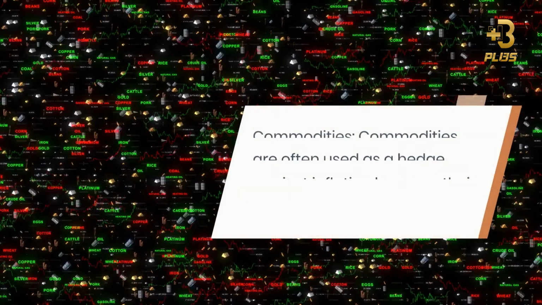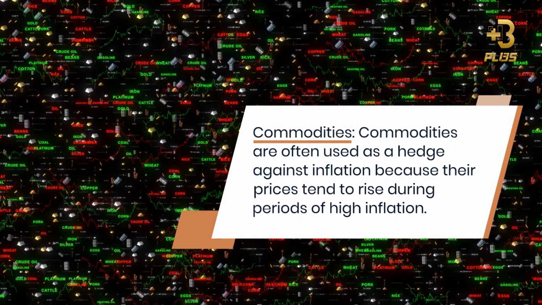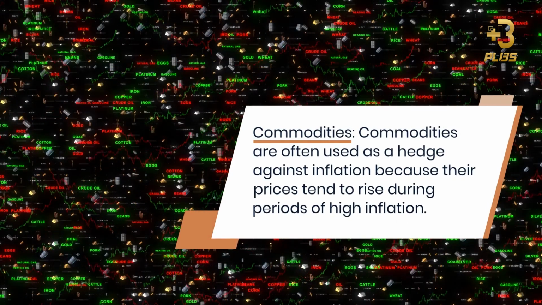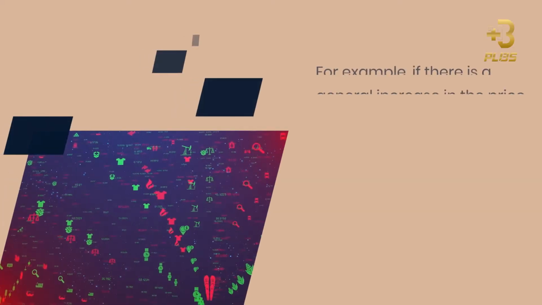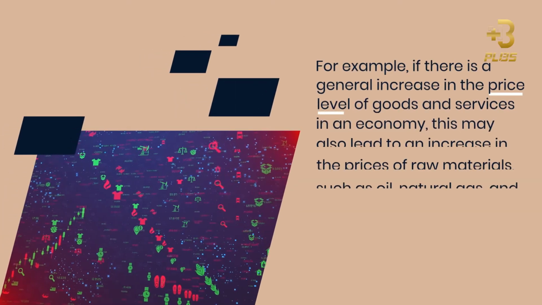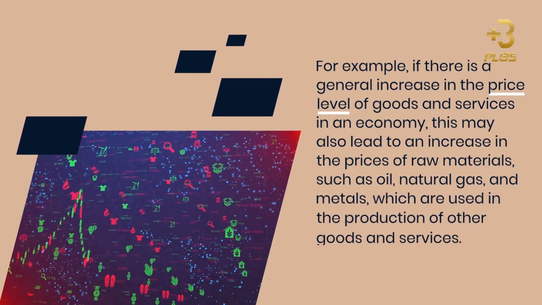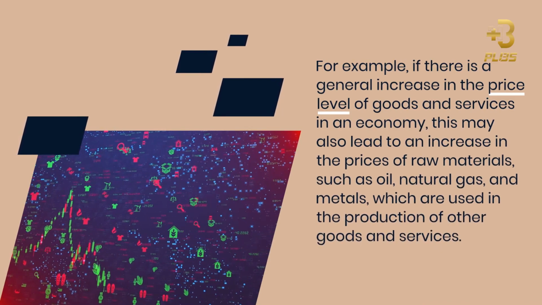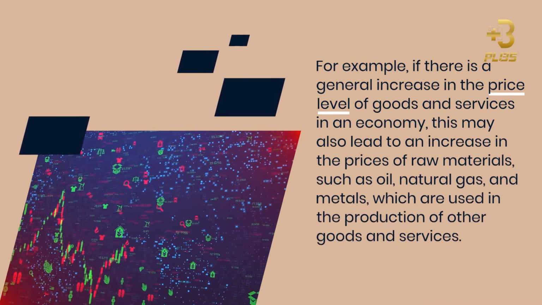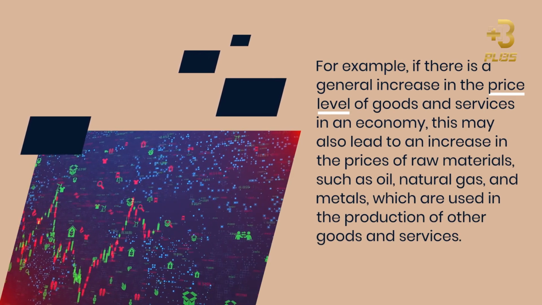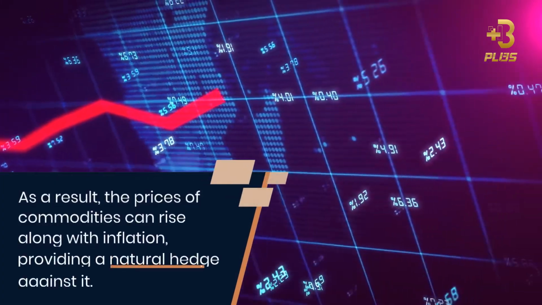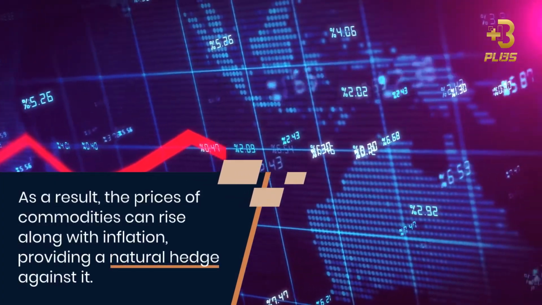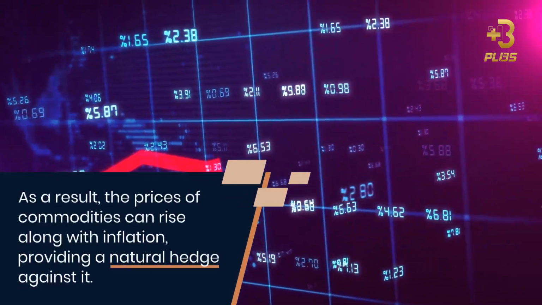3. Commodities. Commodities are often used as a hedge against inflation because their prices tend to rise during periods of high inflation. For example, if there is a general increase in the price level of goods and services in an economy, this may also lead to an increase in the prices of raw materials, such as oil, natural gas, and metals, which are used in the production of other goods and services. As a result, the prices of commodities can rise along with inflation, providing a natural hedge against it.